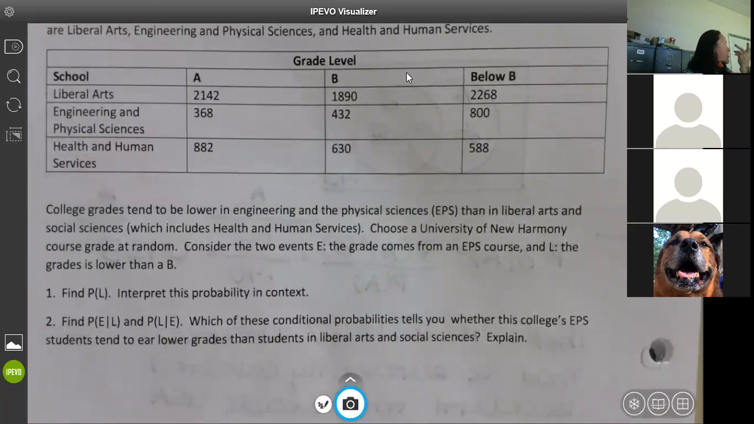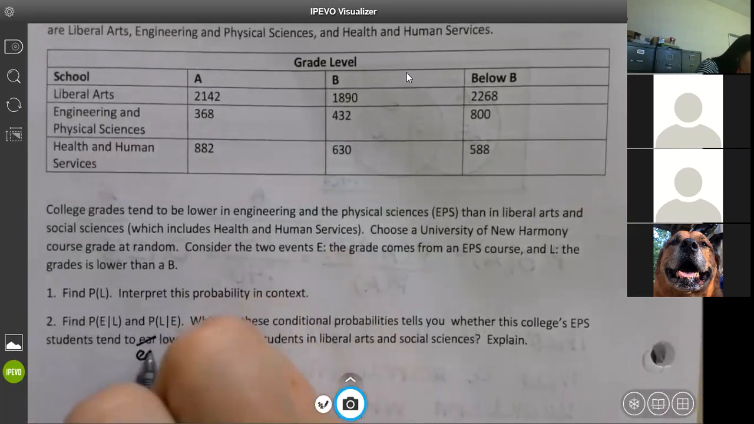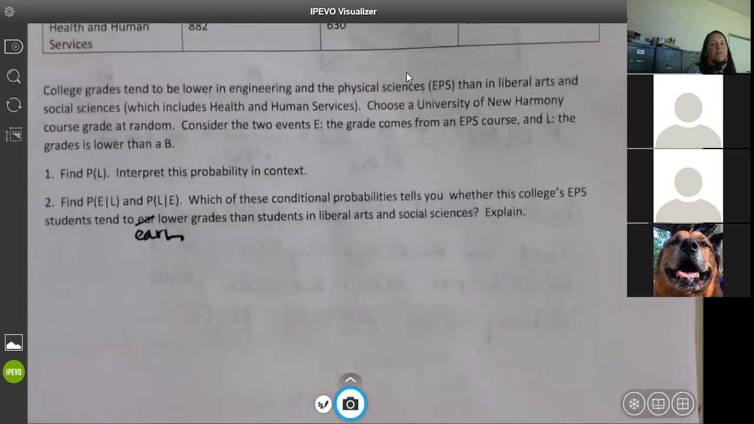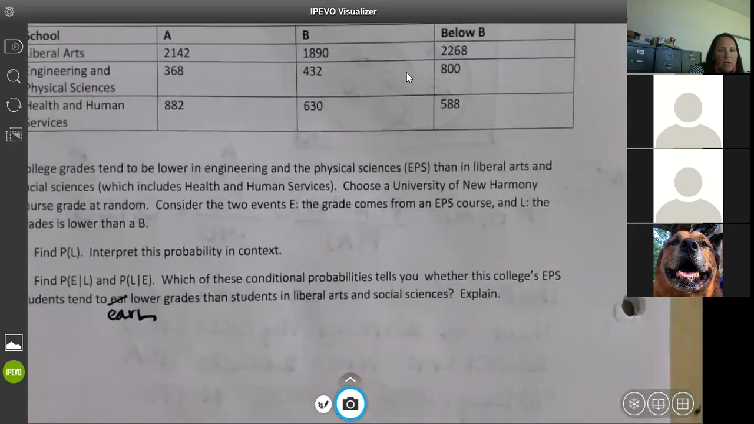So I told you we were going to have to interpret, so there it showed up. And then the second one is find the probability of E given L and the probability of L given E. Which of these conditional probabilities tells you whether the college EPS students tend to earn, sorry y'all, lower grades than students in liberal arts and social sciences, and explain. So let's work on the first one. I'm going to try to keep everything up here.